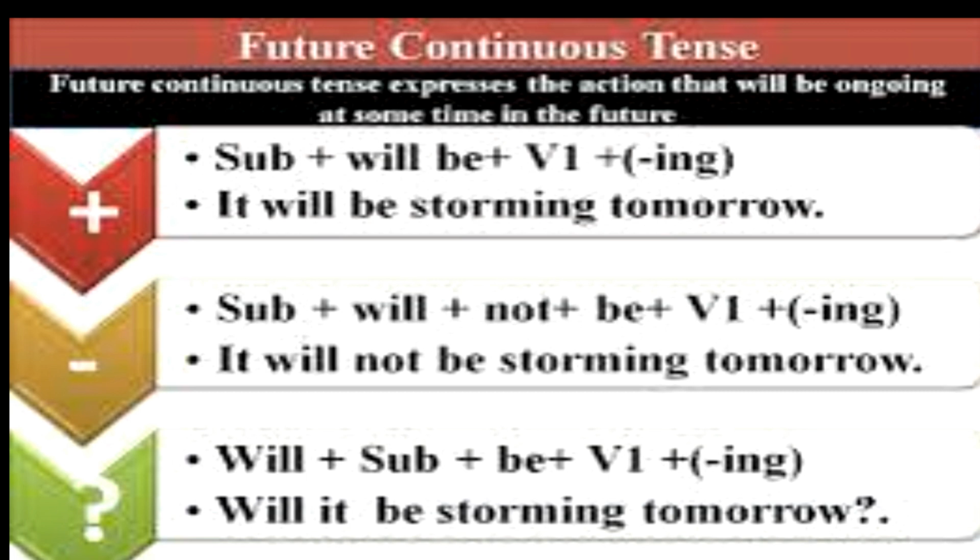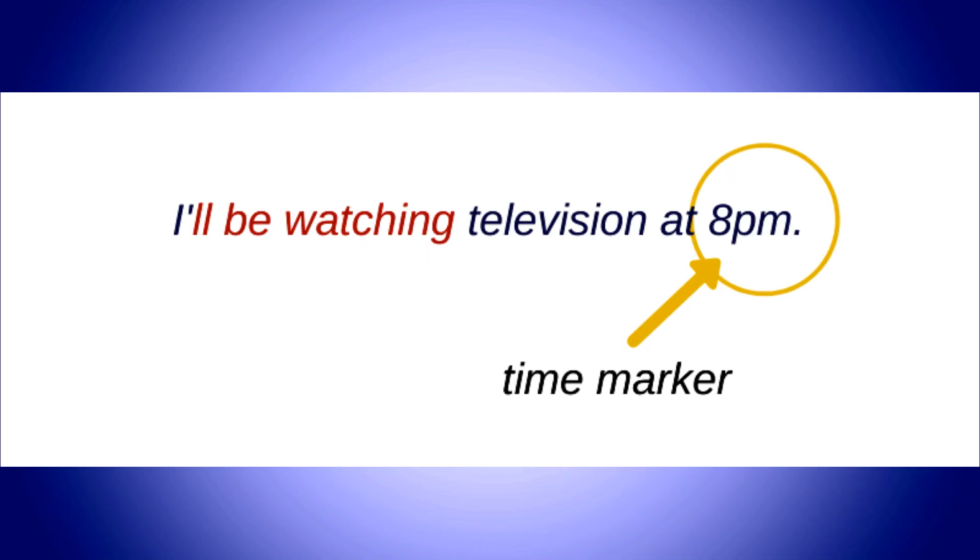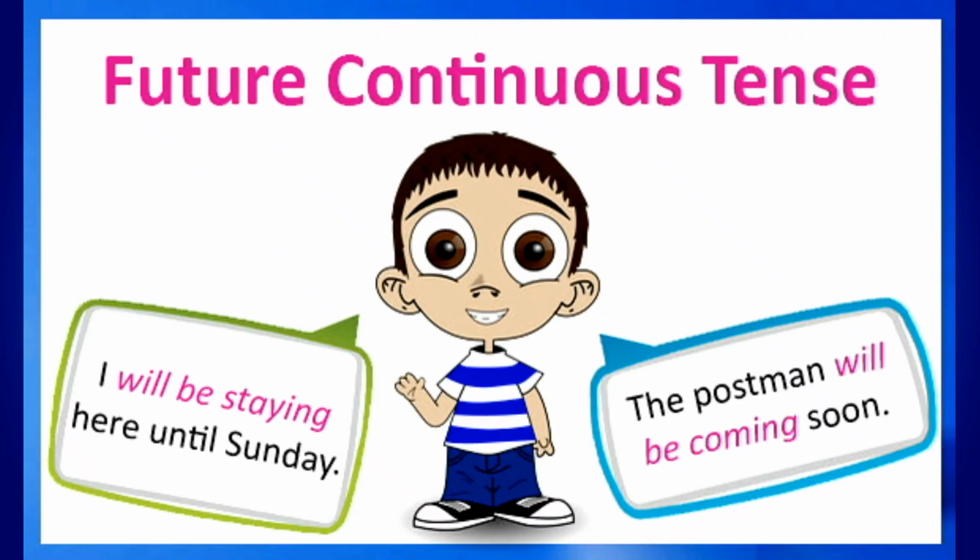The negative sentence: subject plus will not plus be and verb in the ing form. It will not be storming tomorrow. The interrogative sentence will start with will, subject followed by be and verb with ing form. Will it be storming tomorrow? Now let us see some more examples of the same followed by the quiz.